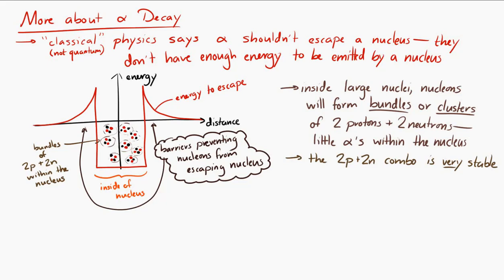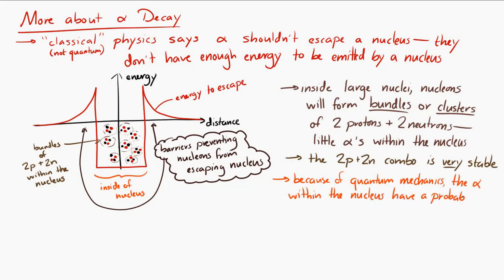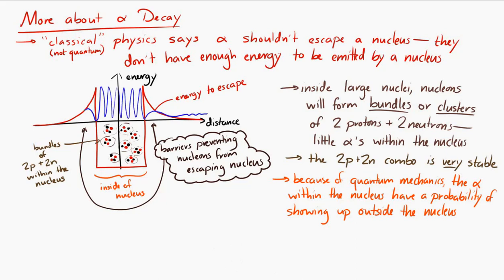Now, because of quantum mechanics, these little alpha particles within the nucleus, they actually have a probability of showing up outside the nucleus. And one way to think about it is, if we go back to the idea of the wave function, the alpha particle's wave function has a non-zero value outside of the nucleus. In other words, this is tunneling.